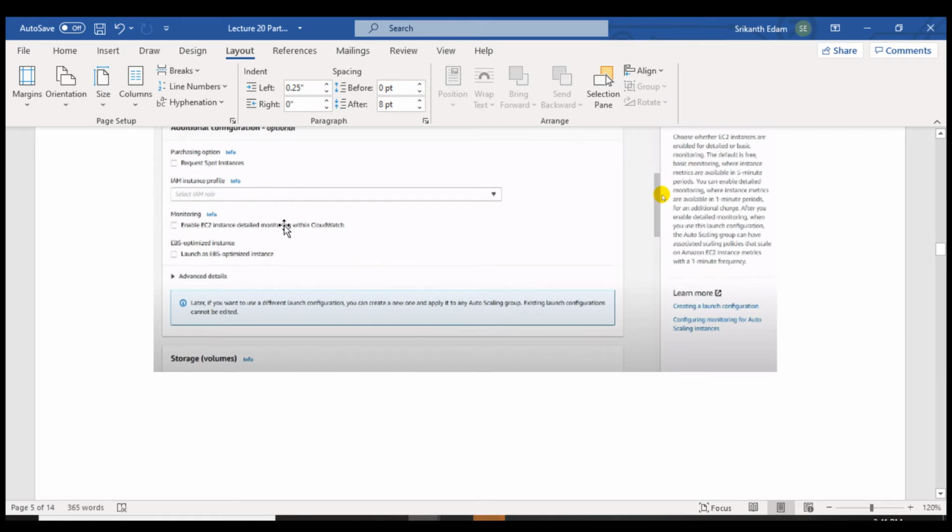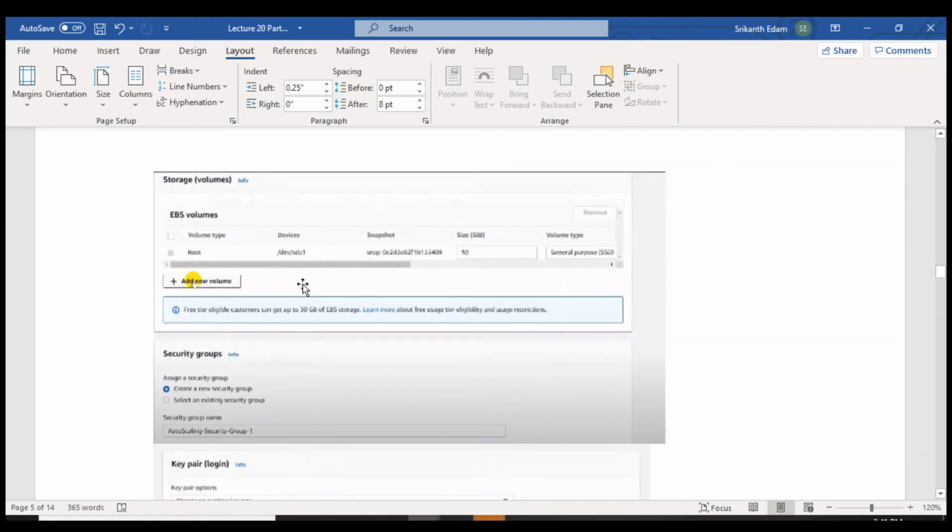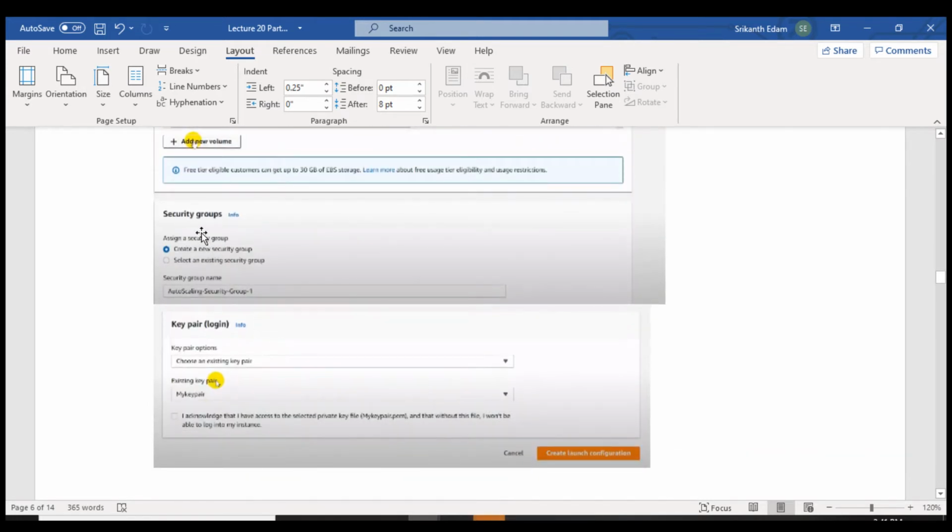Monitoring: if you select this option, it is going to give you a detailed report using the CloudWatch feature, but it will be chargeable. Here you can select what type of EBS volume you want to configure, instance store or EBS, and storage volumes. By default EC2 will have one volume, right? In case you want an additional volume, you can add it here. Security group: you can create a new security group or select an existing one. Using a security group you can allow the ports which you want to communicate.